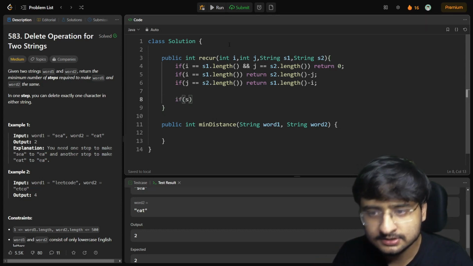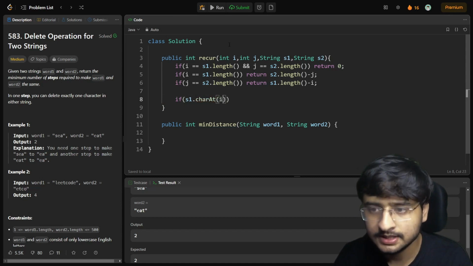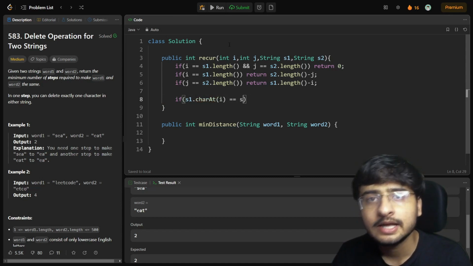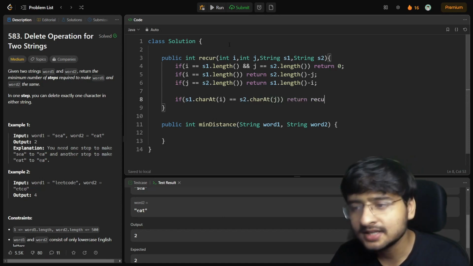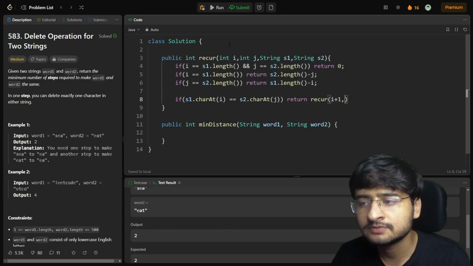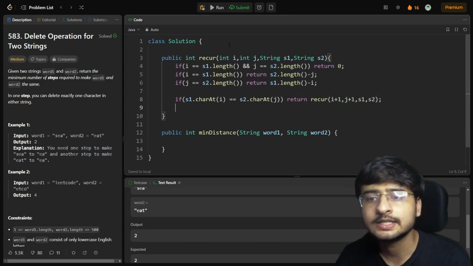If s1.charAt(i) is equal to s2.charAt(j), what are we going to return? Whatever the answer for the remaining strings is. So recur i plus 1 comma j plus 1 and s1 comma s2, right?